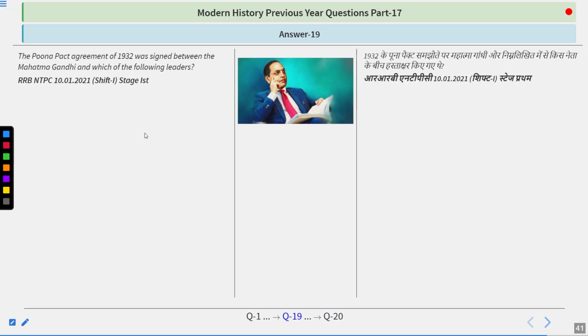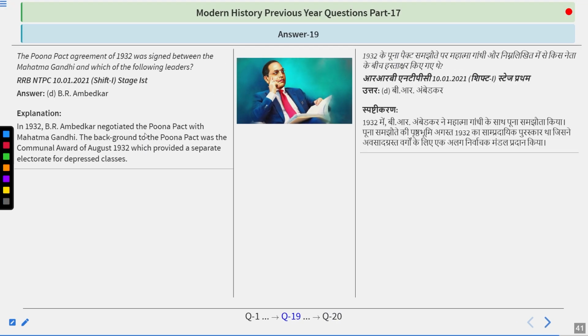And answer is quite simple. The answer is Bhimrao Ambedkar. So in 1932, Bhimrao Ambedkar negotiated the Pune Pact with Mahatma Gandhi. The background of the Pune Pact was the Communal Award of August 1932, which was sent by Ramsay MacDonald, which provided a separate electorate for depressed classes.